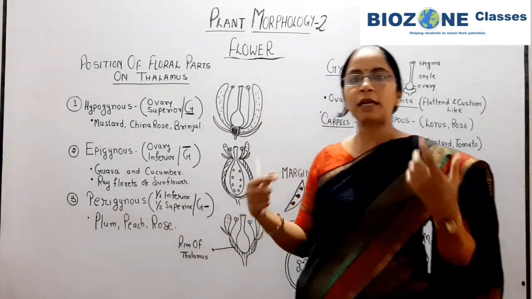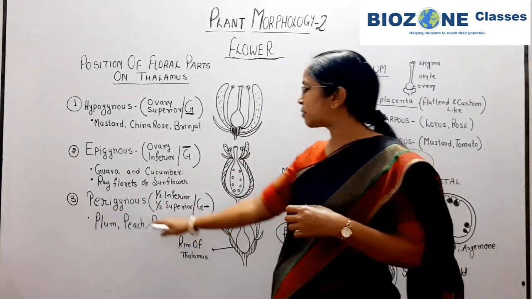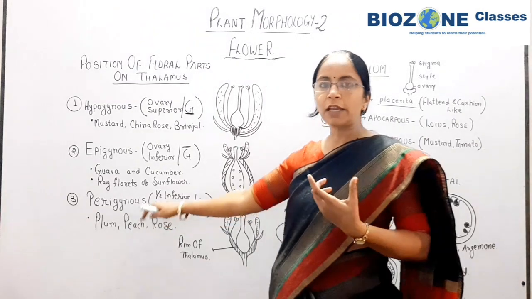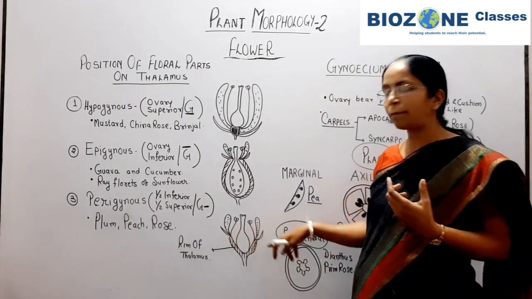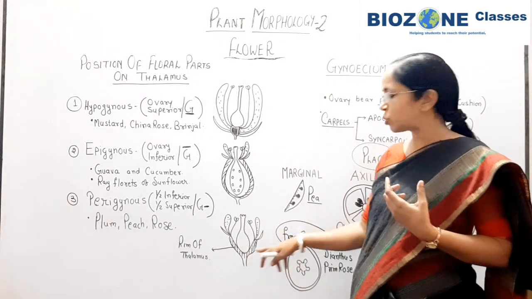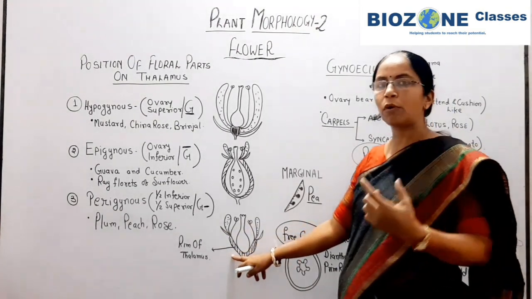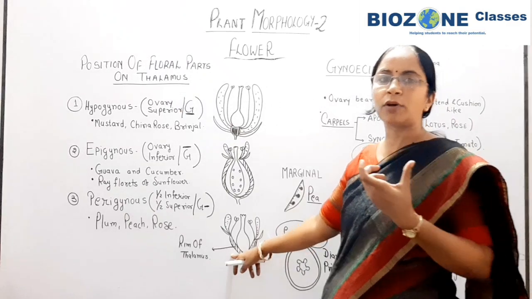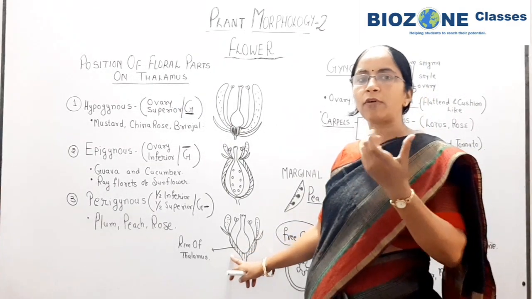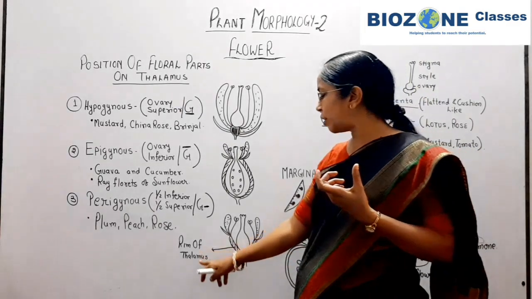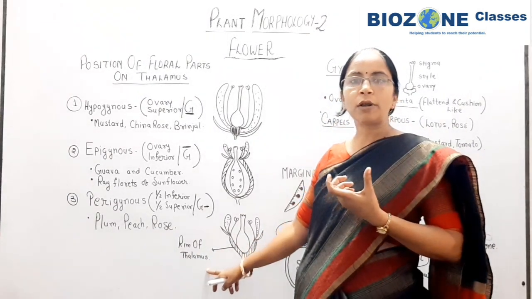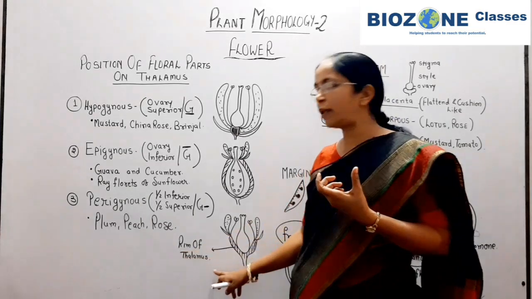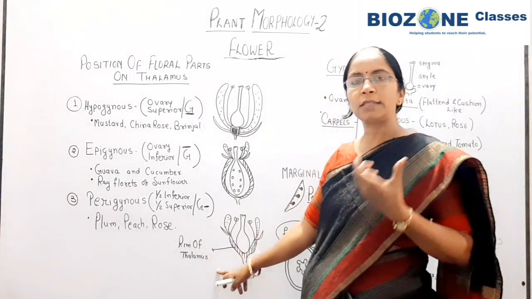Third is perigynous. In perigynous, peri means periphery. So the floral parts are present towards the periphery of the ovary. Secondly, the most important specific term for the statement from NCERT: the rim of thalamus is mentioned here. So for objective purposes in your upcoming examination, the rim of thalamus is likely to be asked in a question.